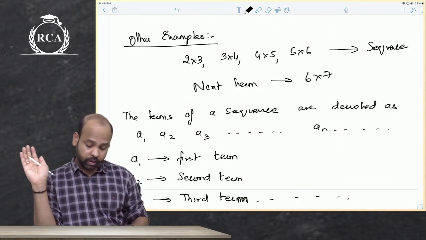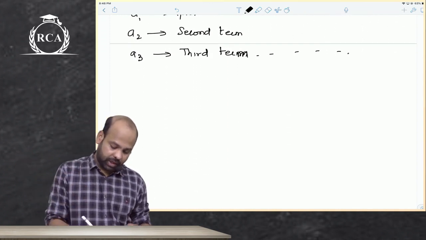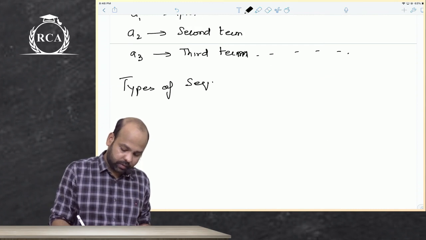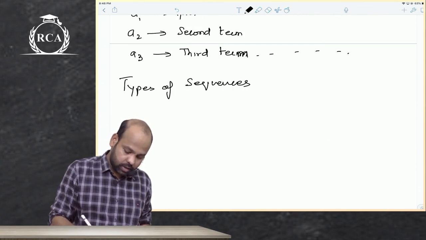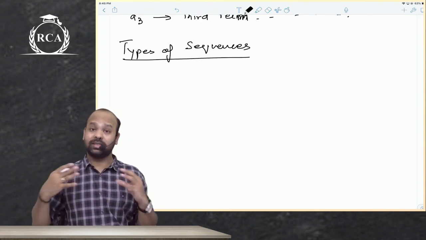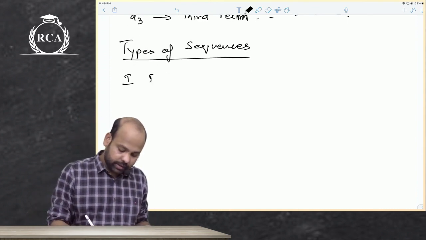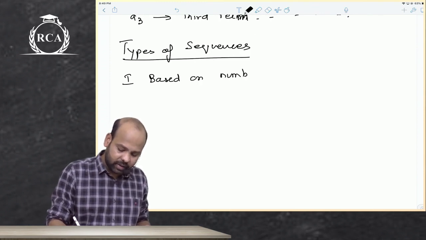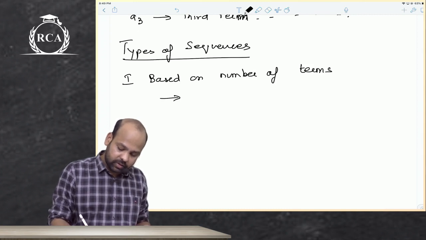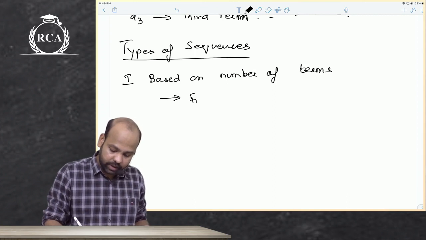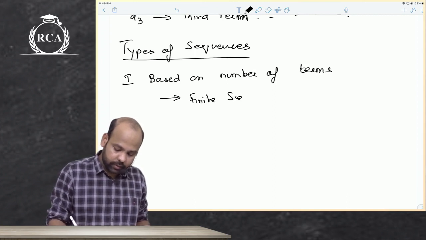Okay. Now guys, types of sequences. I would broadly classify them in two ways. The first one is based on the number of terms. This is pretty simple, guys. Based on the number of terms, we define them as finite sequence and infinite sequence.